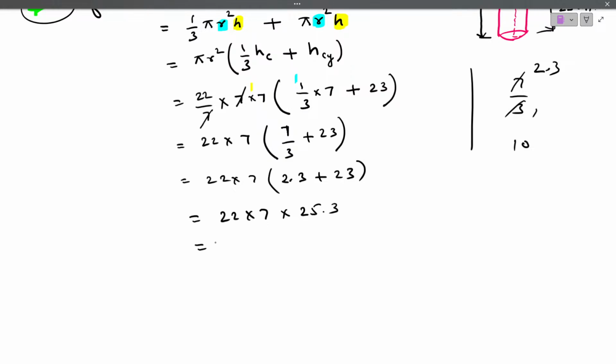Now just multiply all these values. 22 into 7 is 154, into 25.3, that is 3896.2 centimeter cube.